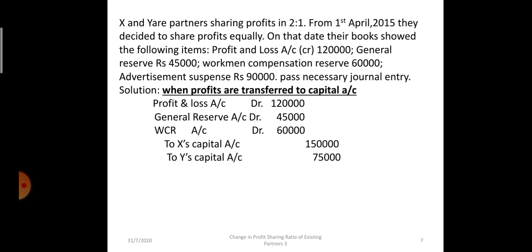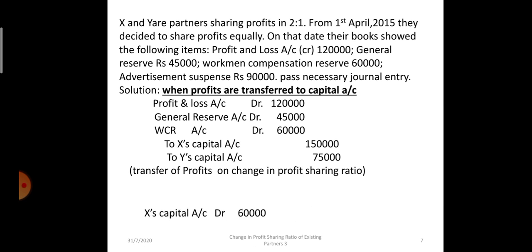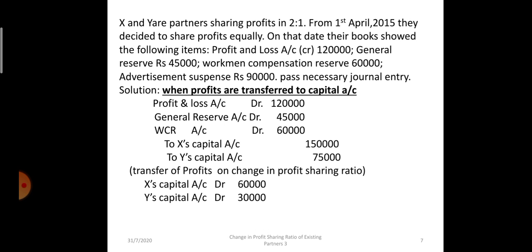The total of P&L, general reserve and workman compensation reserve is 2,25,000, and when we divide it in the ratio of 2:1, it is 1,50,000 and 75,000. Then the advertisement suspense is a loss. So X and Y's capital will be debited in the ratio of 2:1, and advertisement suspense will be credited with 90,000 rupees.